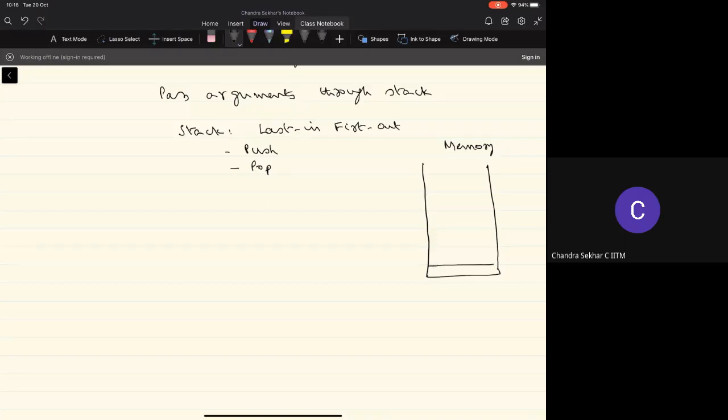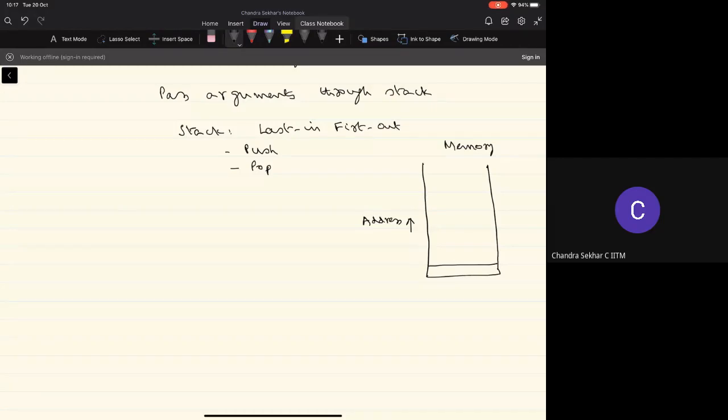And we'll identify the starting part of the memory where the stack is going to be available, right? And we'll consider the implementation of stack where the stack will grow in increasing address, right? So we'll initialize some value for the start of the stack, right? And as we keep pushing the elements on the stack, the addresses that will be used, or the memory locations that will be used, will be associated with the increasing values of these addresses, right?